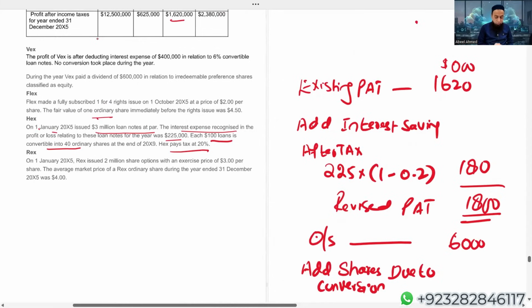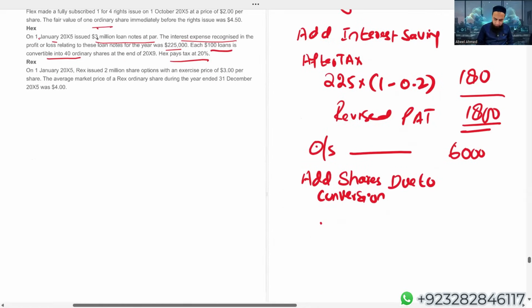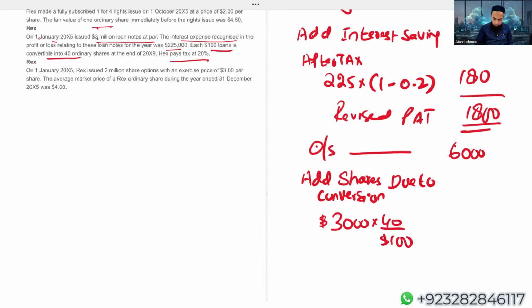Loan note is $3 million. Each $100 loan note is convertible into 40 ordinary shares. So 3 million, I'm taking 3,000, with 40 ordinary shares per 100 loan note. I'm getting 1,200. That gives me 7,200. So weighted average shares for diluted EPS here will be 7,200.